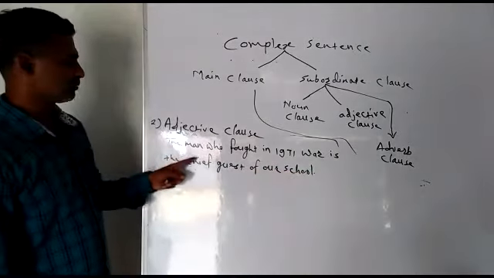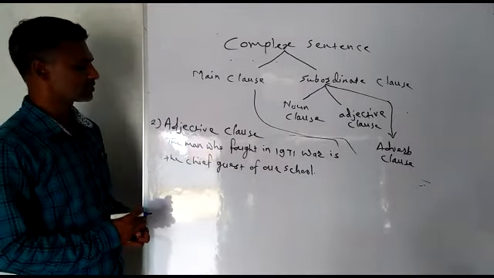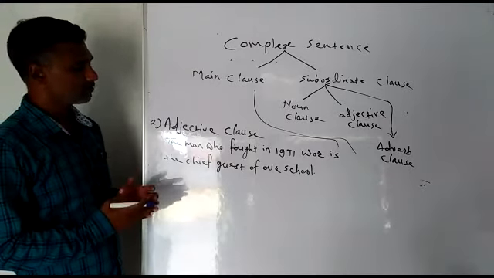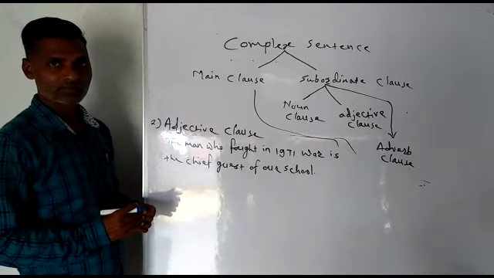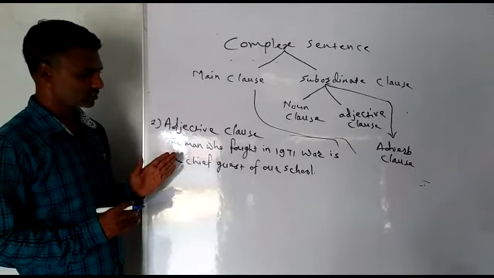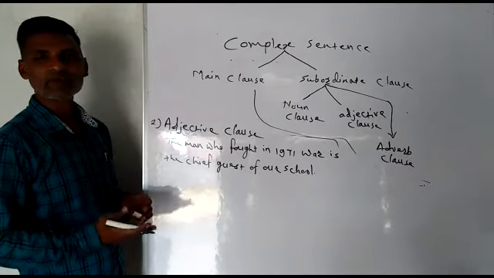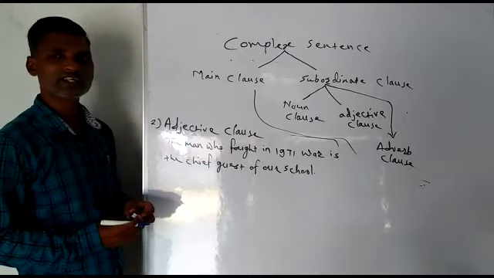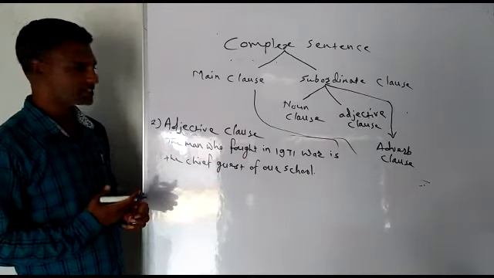Now look at the sentence. Here we have to find out which is the subordinate clause, because this adjective clause can come in the middle of the sentence, or it can come at the end of the sentence, or it can come in the beginning of the sentence.